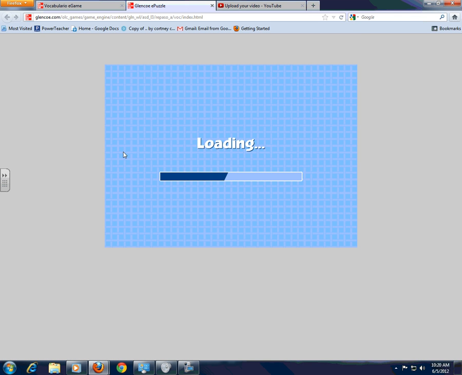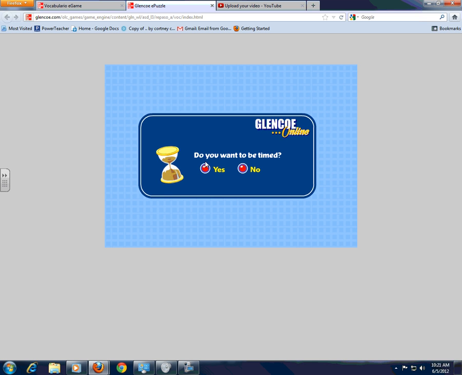One more time. As you see, a second window opens, and I love these games. It does take a second to load, and we'll just wait. And one of the things that you could do is you can use your textbook with these games, or you can leave your textbooks to the side and really challenge yourselves.